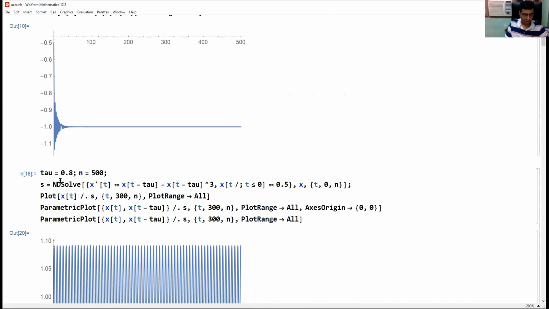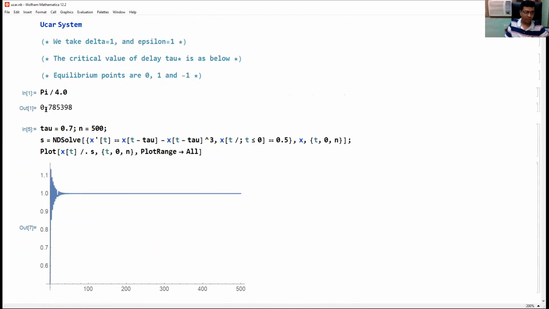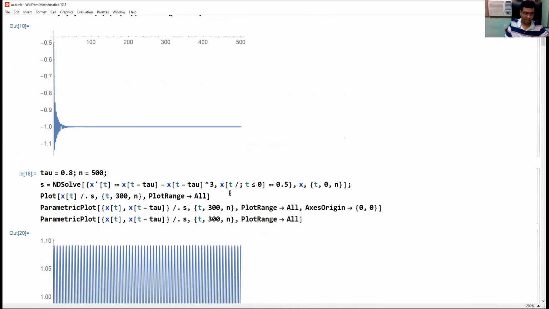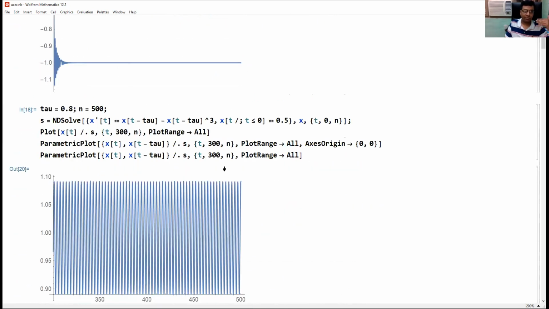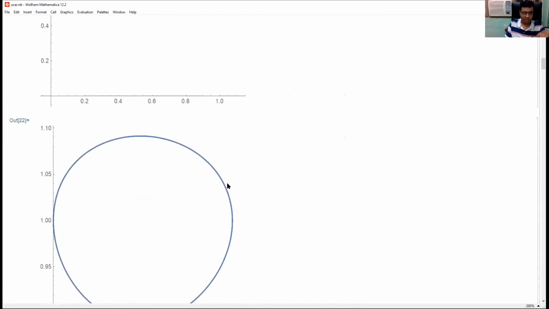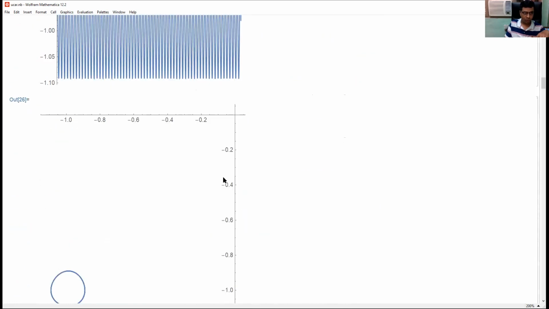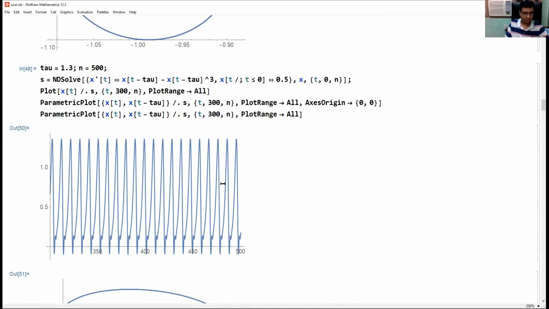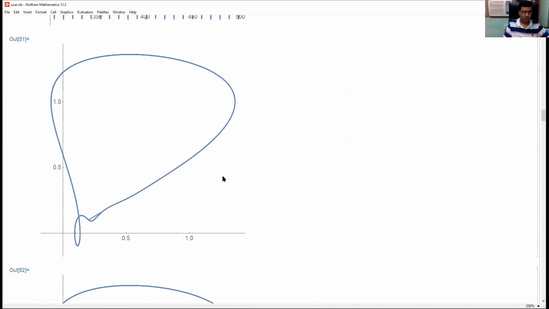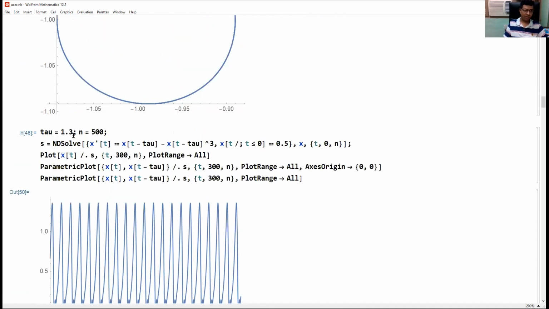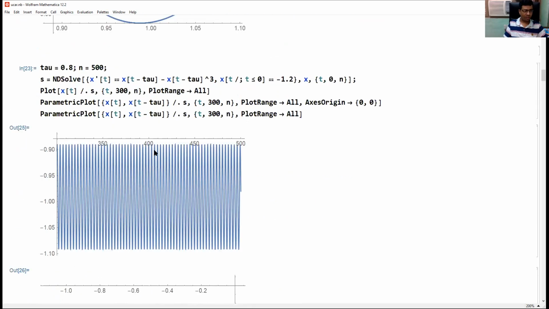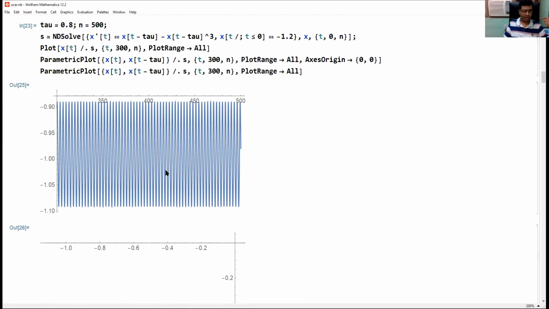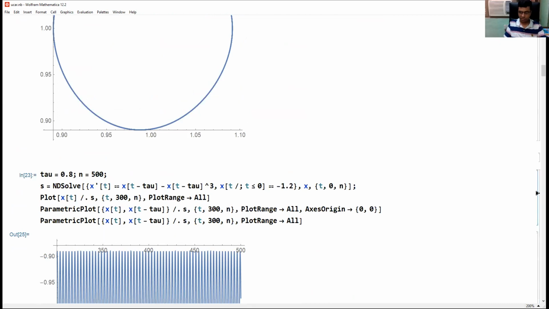If we take a higher value, say this value is 0.785398, for 0.8 we get periodic orbits, then period 2, period 3, etc. So for 1.3 we are observing 2 cycle. Maybe in between values can be considered.